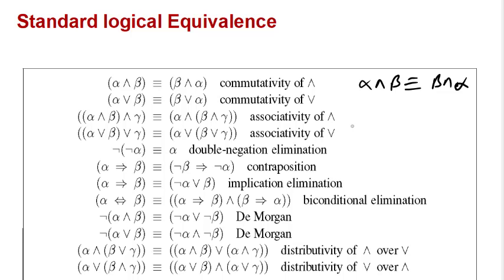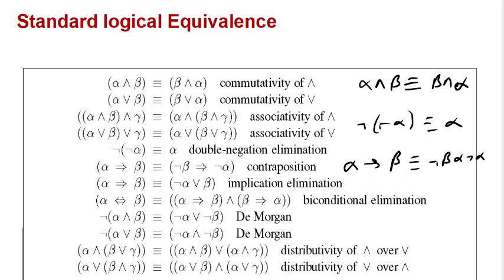Then double negation. If we take a double negation of alpha, we get alpha itself. Next is contraposition. Suppose we have alpha implies beta. If we take negation on both the sides, then what we have is negation of beta implies negation of alpha. These rules would be used to solve the propositions. Of course, we will use this equivalence relation for getting the entailment.